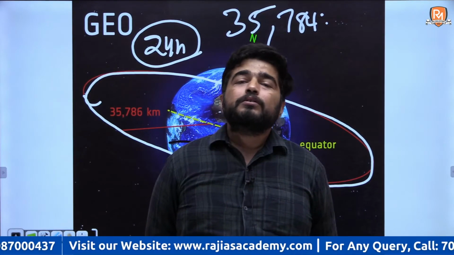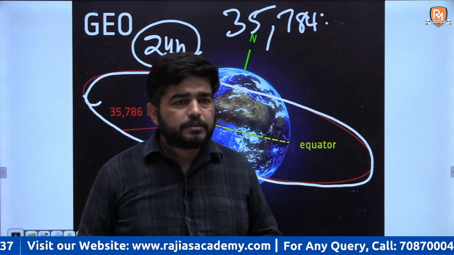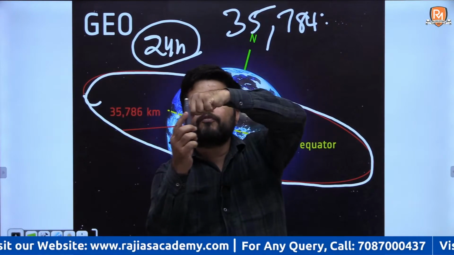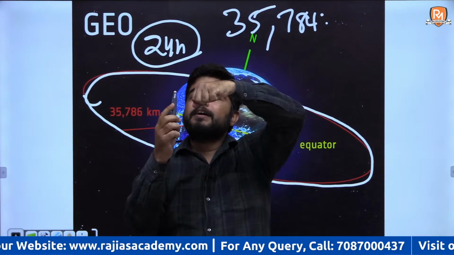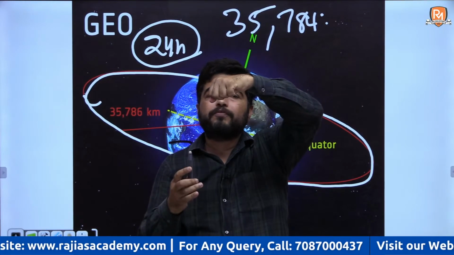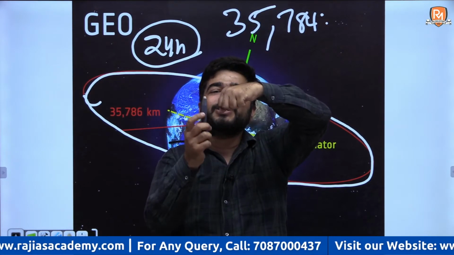Fine. Then what is the difference between geostationary and geosynchronous? Geostationary is exactly over the equator. It doesn't move northward or southward of the equator. The angle of inclination is 0.